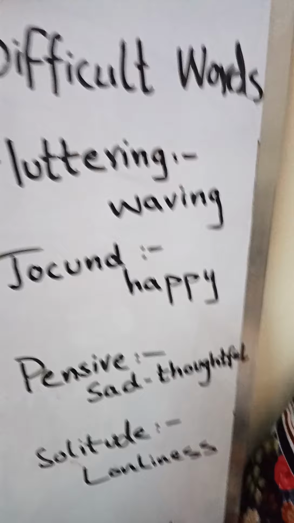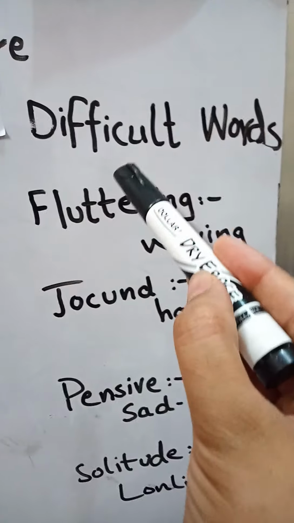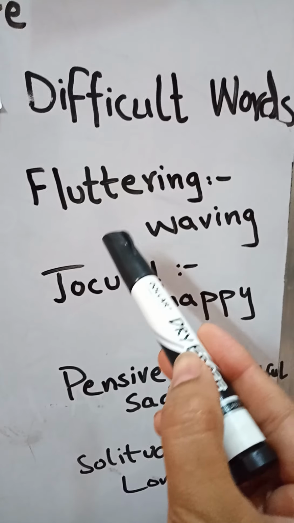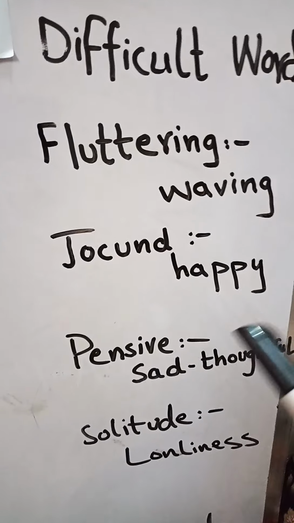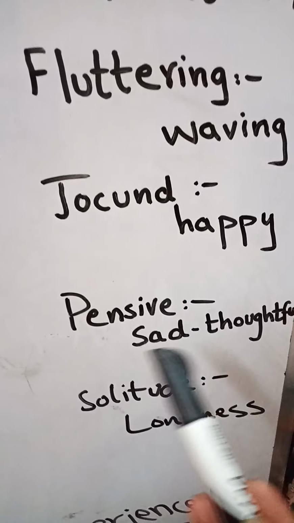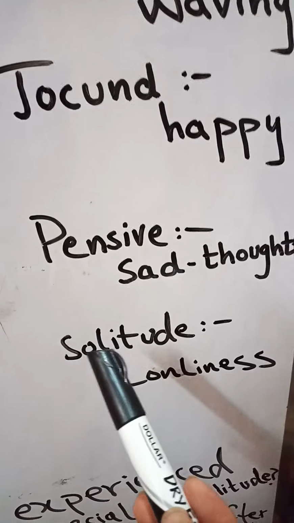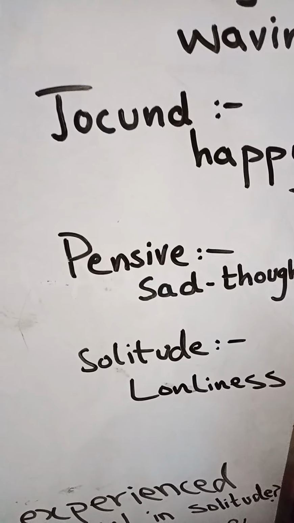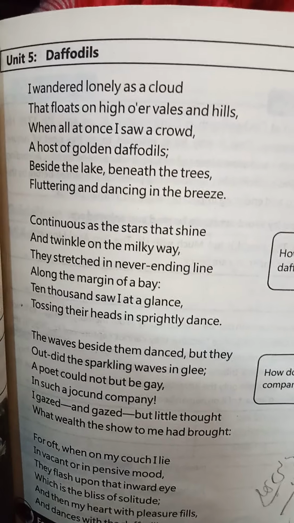Okay, I will start the poem, but before starting the poem I am going to discuss some difficult words with you. For example, fluttering means waving, jocund means happy, pensive means sad, thoughtful mood, solitude means loneliness. Okay, start with me. Listen to the poem carefully when I am reading it.